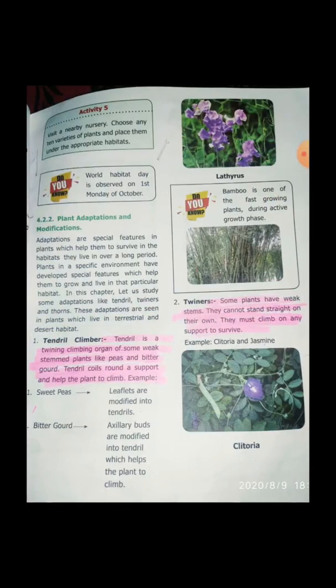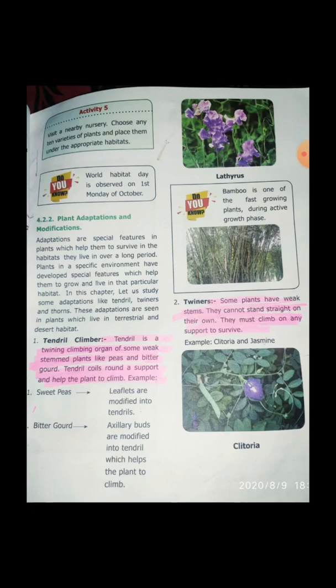Next, last one, plant adaptation and modifications. Adaptations are the special features in plants which help them to survive in the habitats they live in over a long period. A plant in a specific environment has developed specific features which help it to grow and live in that particular habitat. In this chapter, let us discuss some adaptations like tendrils, twiners and thorns. These adaptations are seen in plants which live in terrestrial and desert habitats.